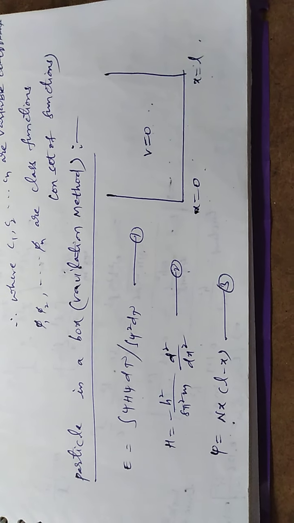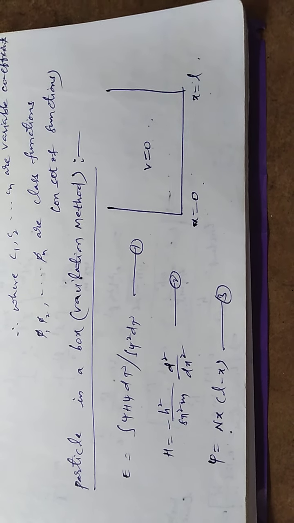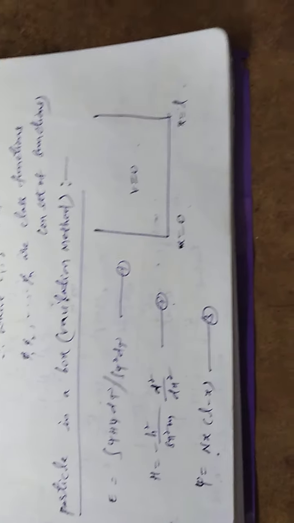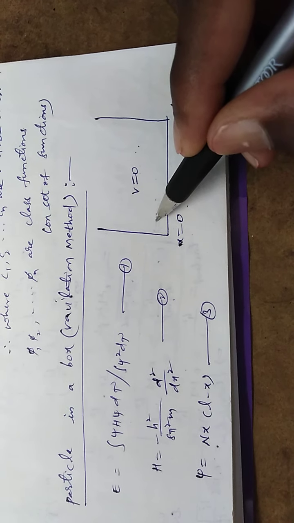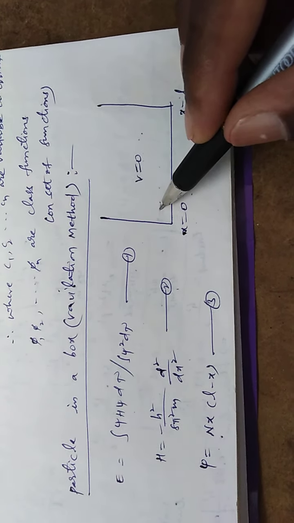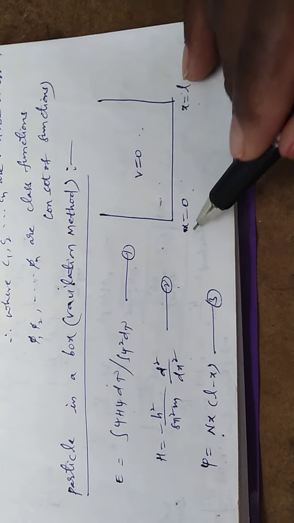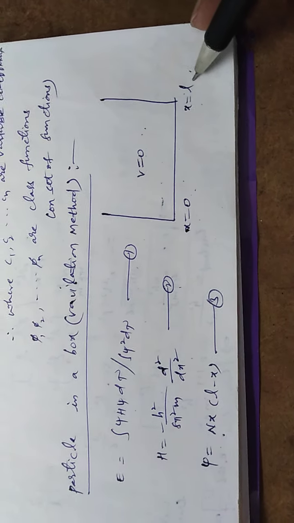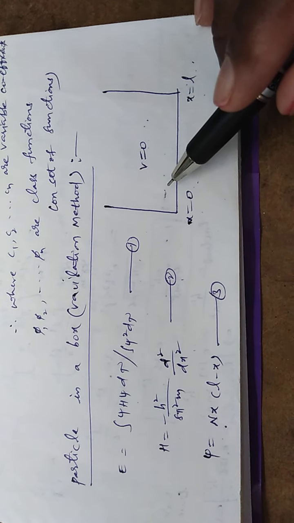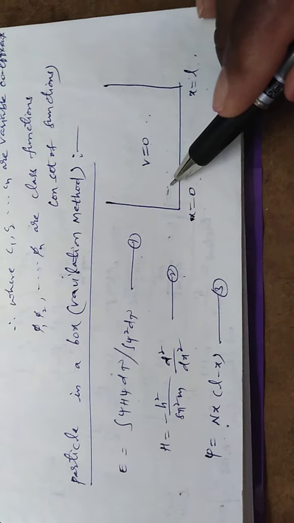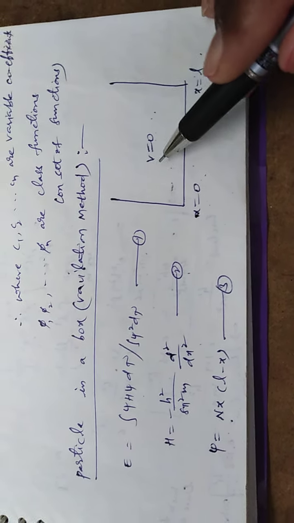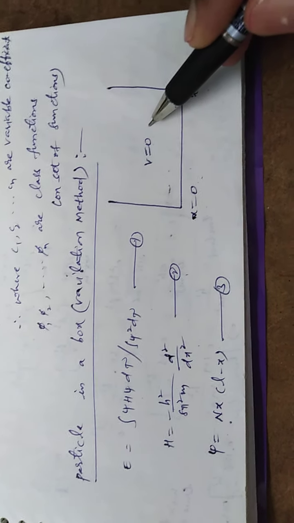Hi everyone. One more topic from quantum chemistry is particle in a box by variation method. Consider a particle moving from x is equal to 0 to x is equal to L along the x direction. There is no external force acting on the particle, which has mass m. Inside the box the potential energy V is equal to 0.